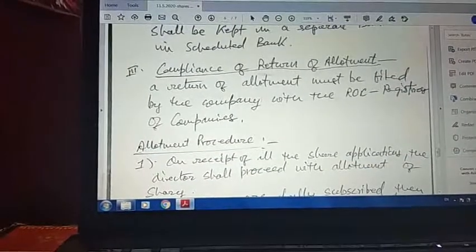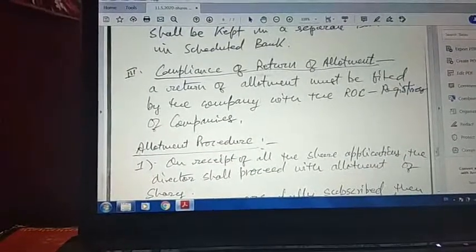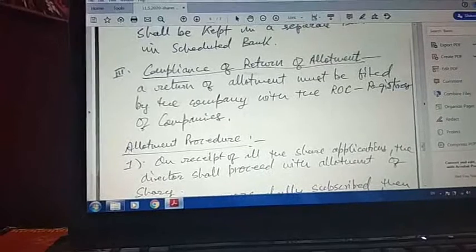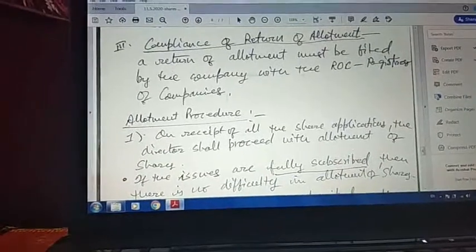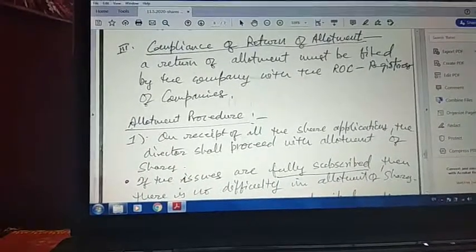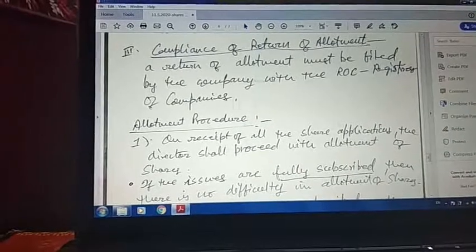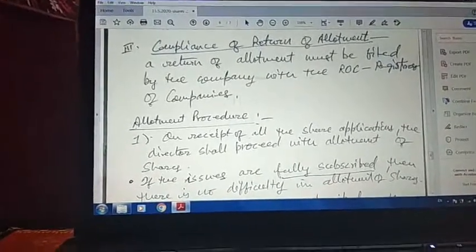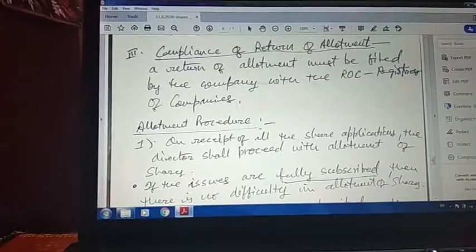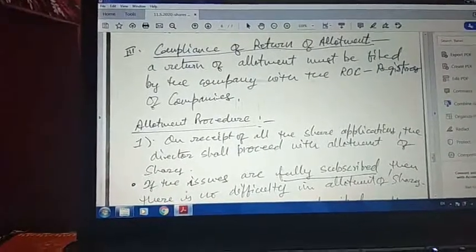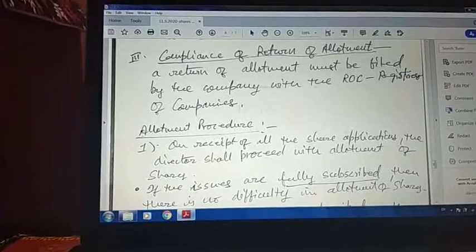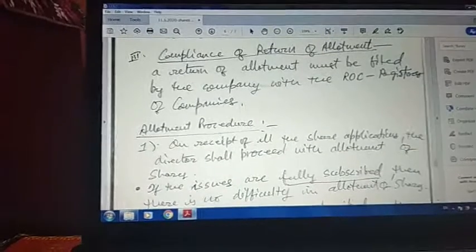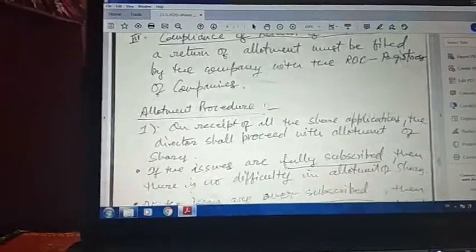Then the third one says compliance of return of allotment. A return of allotment must be filed by the company with the ROC. Now this return says that these are the number and denomination of the shares that have been allotted, this much money has been collected, and they have been put into a separate account. All these things are to be filed with the registrar of the company in the area where you want to open or register your company.